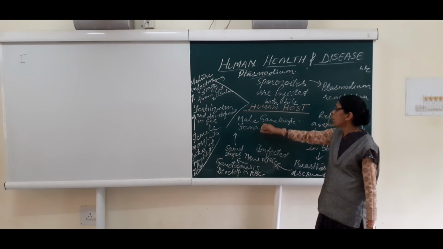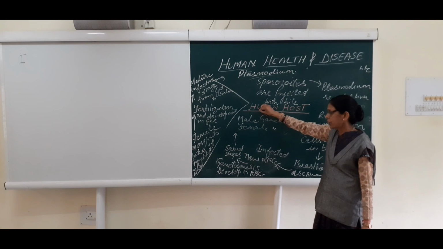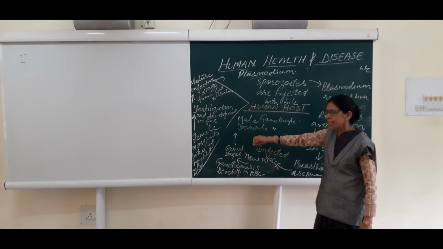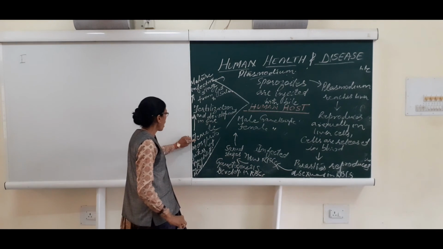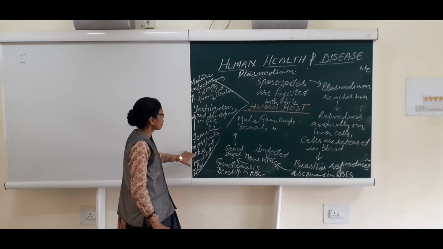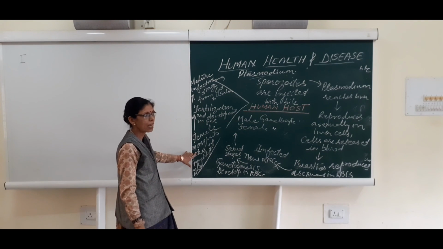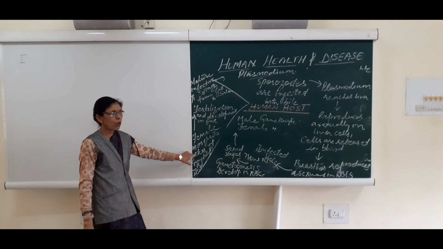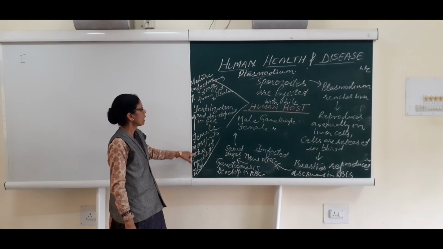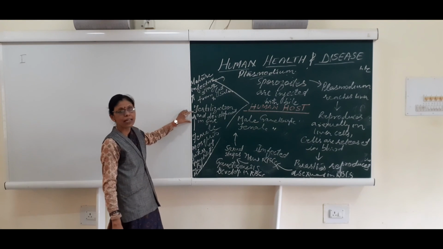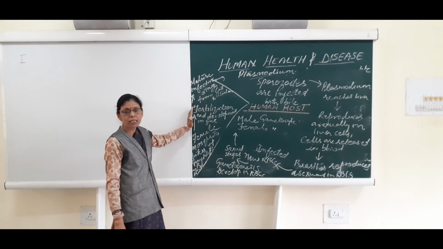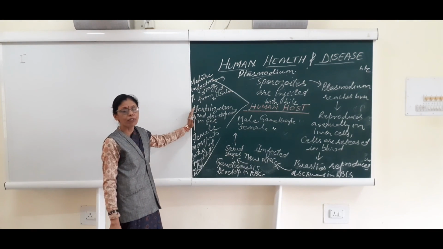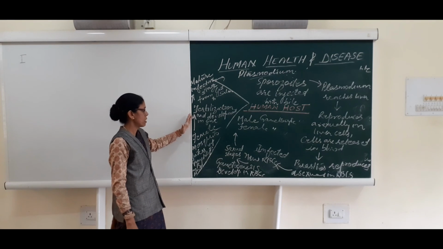These gametocytes are taken up by the female mosquito. When they go into the female's body, fertilization and development of these gametocytes takes place in the gut of the female Anopheles.